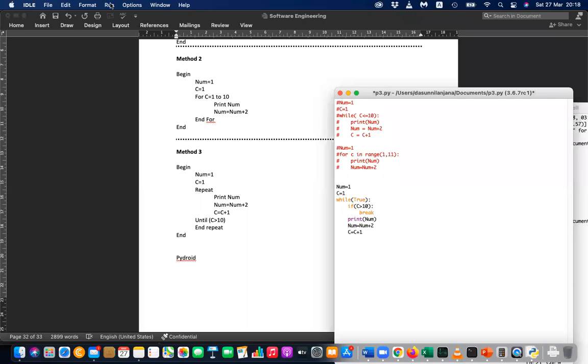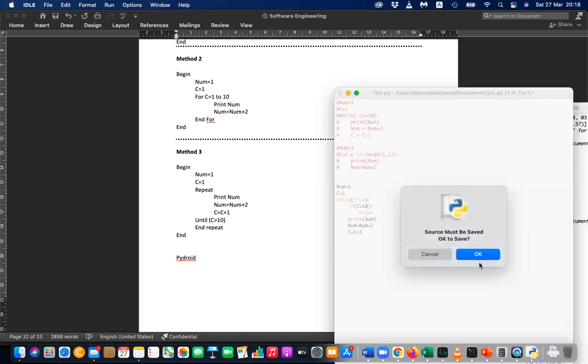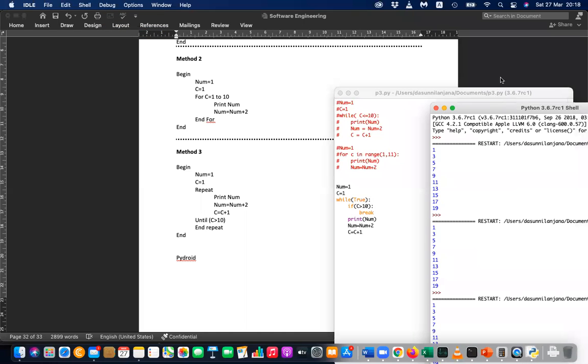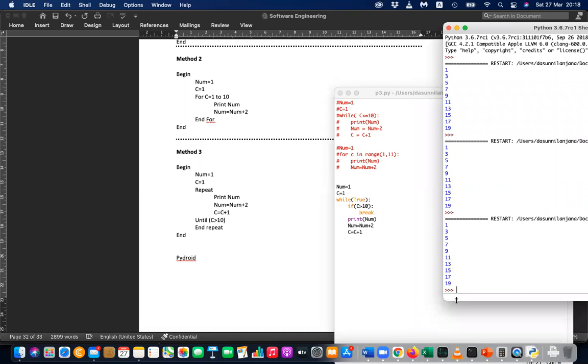You have to use the same. Okay, let's run this. This will also run, but that is not the exact repeat until rule. The repeat until concept is different. When it is a while loop, you first check. It's like this: before swimming, you check whether you can swim, and only if it is possible do you jump into the water and start swimming. That is a while loop.